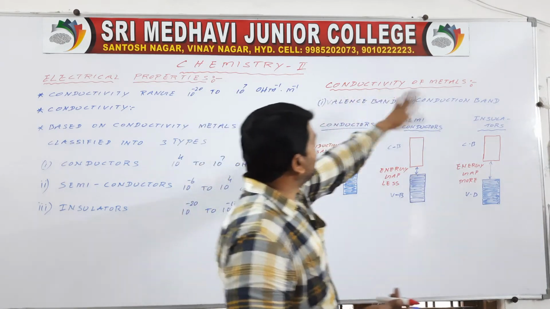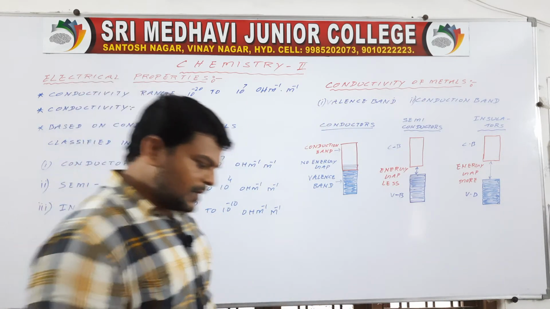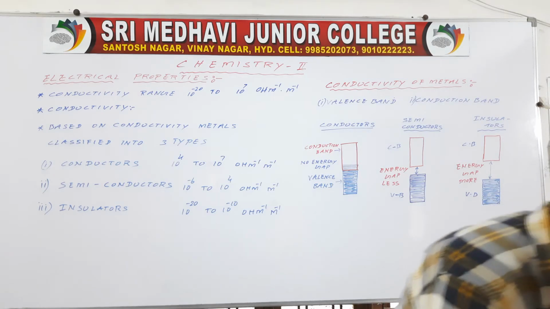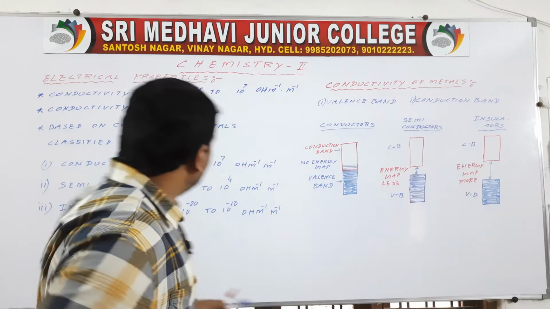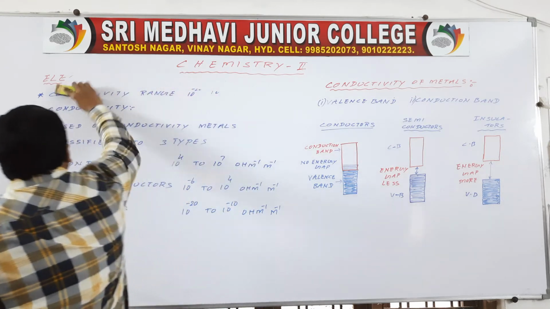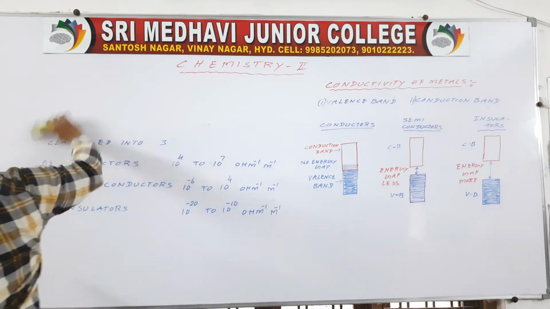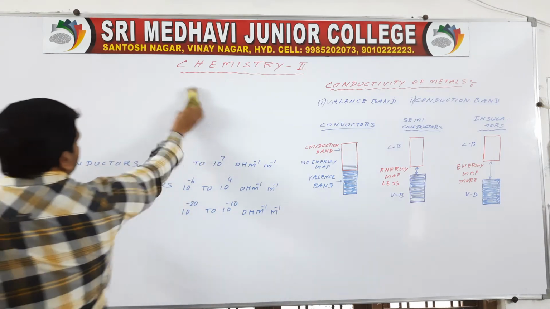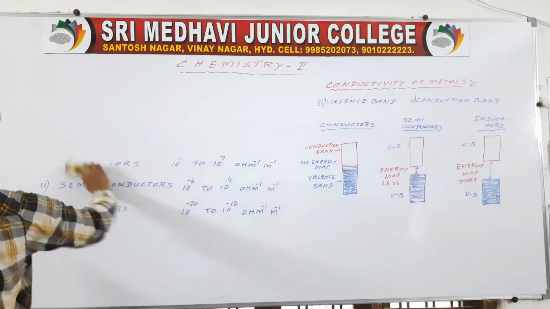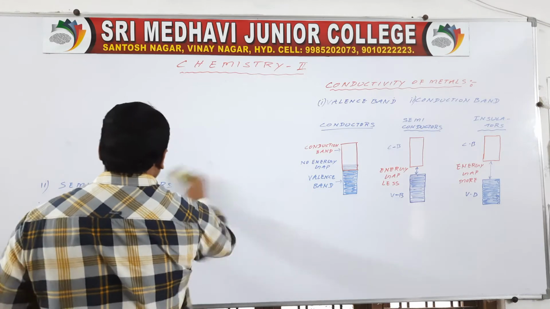So this is the way conductivity of metals can be discussed. Got it? Then you have to know doping.